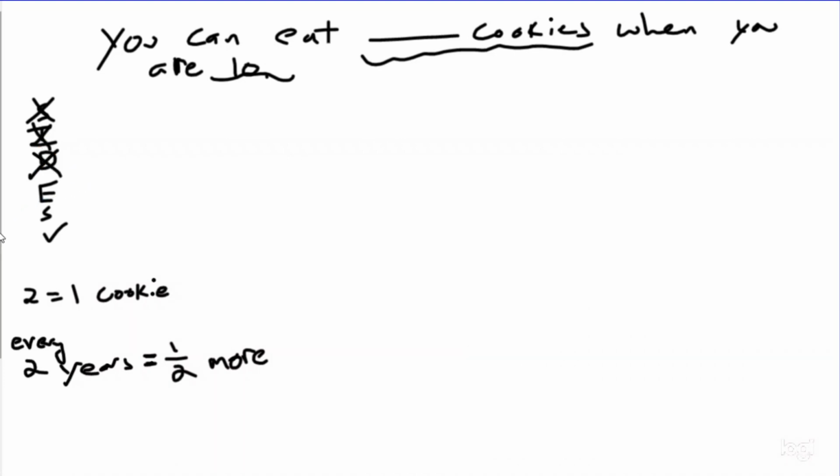So the words that I identified are leading me to think that I should maybe, now, there's a couple different strategies for this, and if you got the right answer, that's great, as long as you're developing a plan before you solve it. The plan I'm thinking about is using a T-chart, okay, to help me organize. And a T-chart is simply named because it looks like a T, right? So over here we have our age, and then over here we have the cookies that we have.